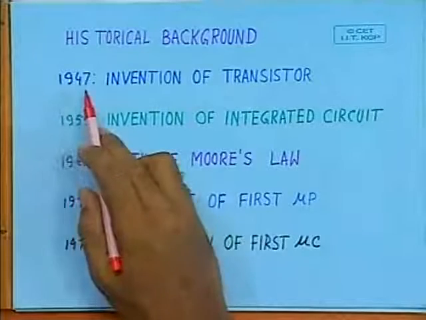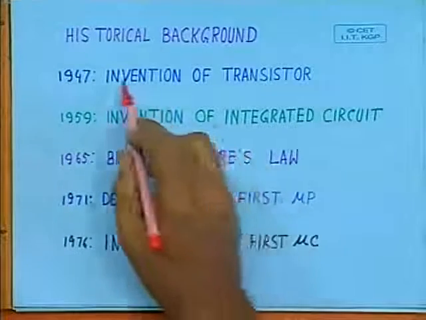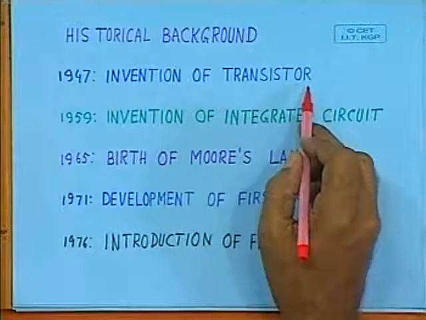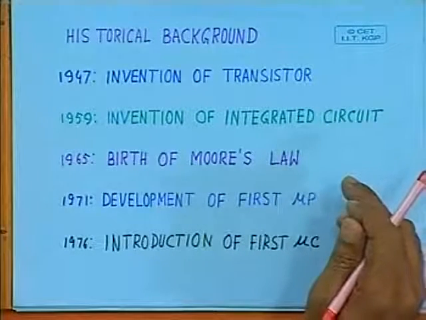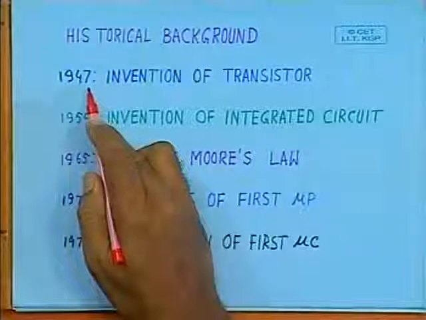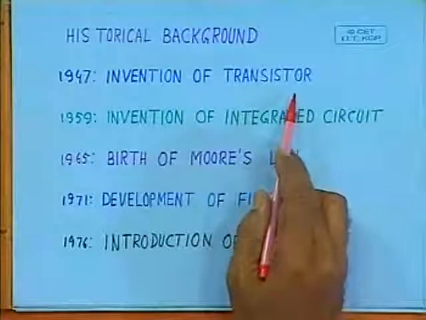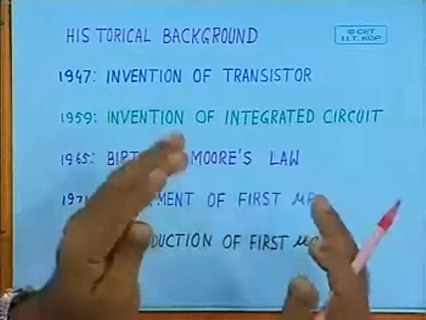In the year 1947, there was invention of the transistor. As you know, William Shockley and his colleagues in Bell Laboratories invented the transistor in 1947. That ushered in a new era in the electronic industry, and after a few years transistors were commercially available.